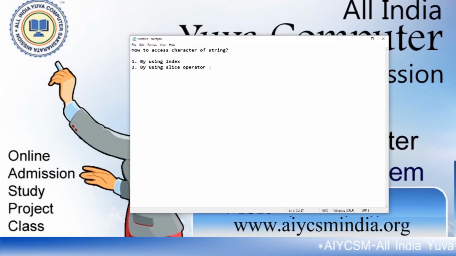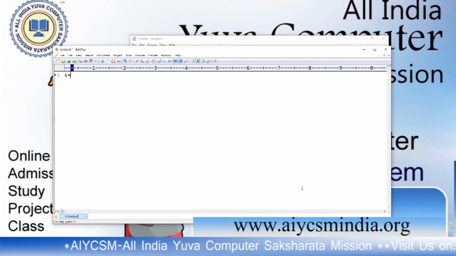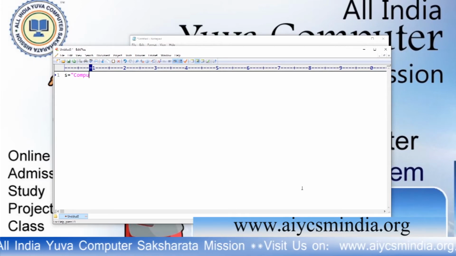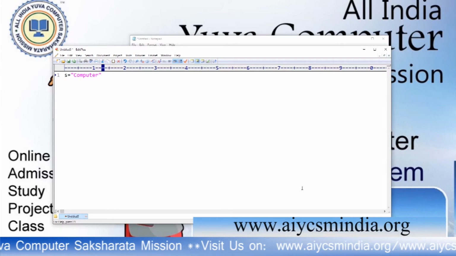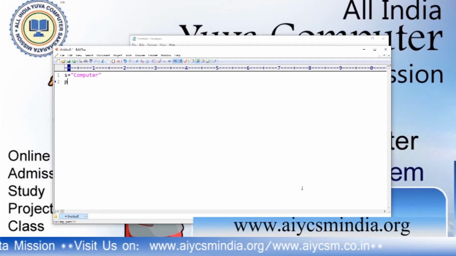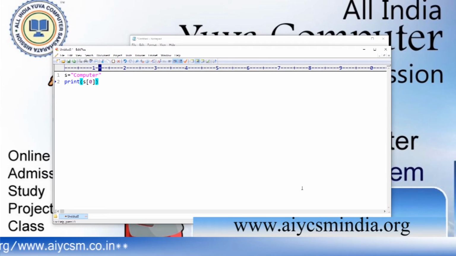With an example, if I explain, this is the program. Here is a string, computer. Now, if I want to access every character with the help of an index, then S[0] means the 0th position value.